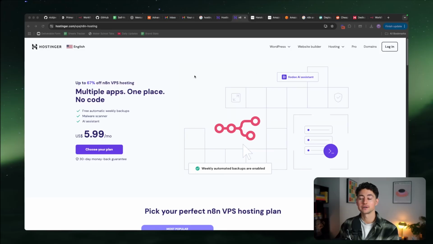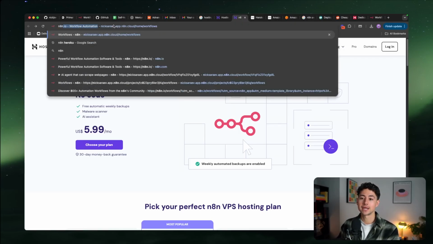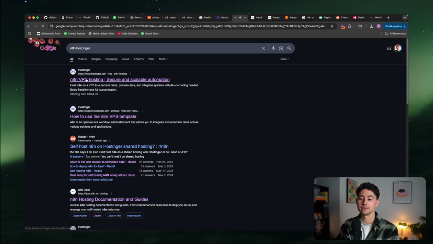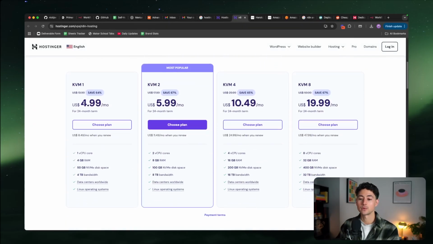The last way I'm going to show you on how to set up N8N in a self-hosted environment easily and quickly is using Hostinger. For those of you that are unfamiliar, Hostinger is very similar to the other tools that I mentioned here. They just kind of hold your hand through the process a little bit more. So if you just type in N8N and then Hostinger up here, it'll take you to this page. There's a one-click VPS template, which will get you up and running quickly.